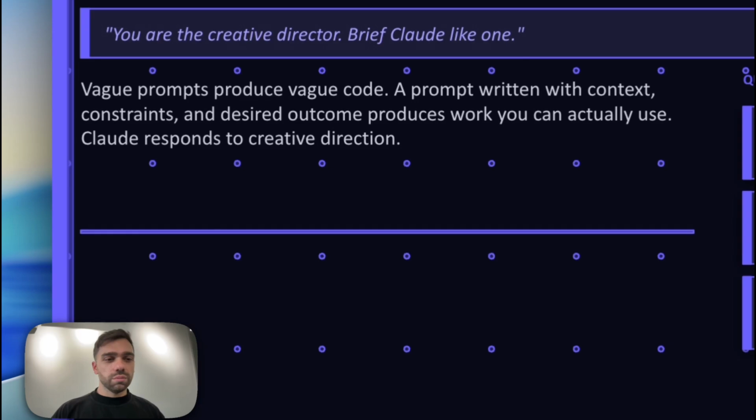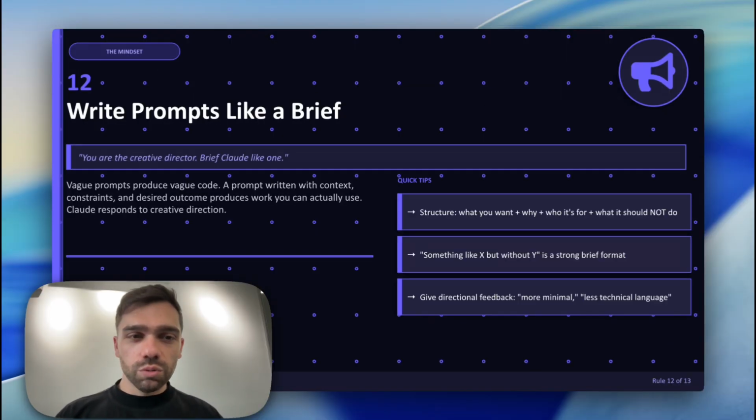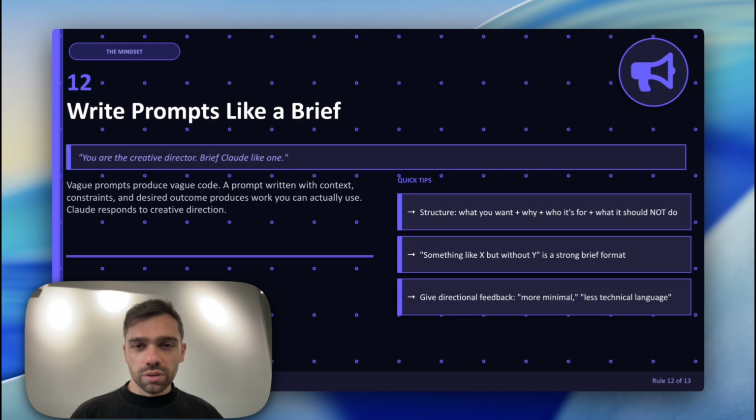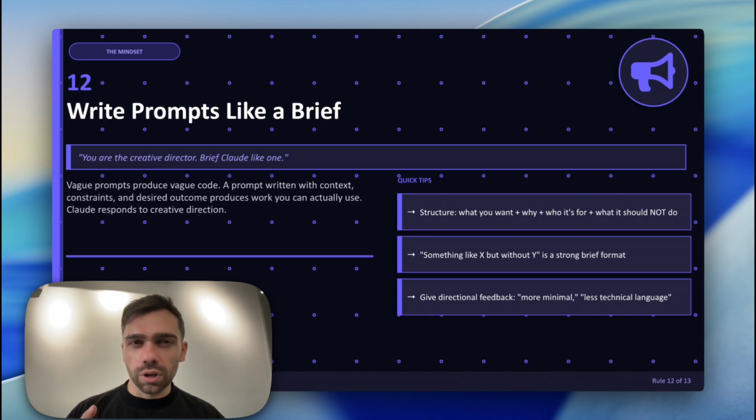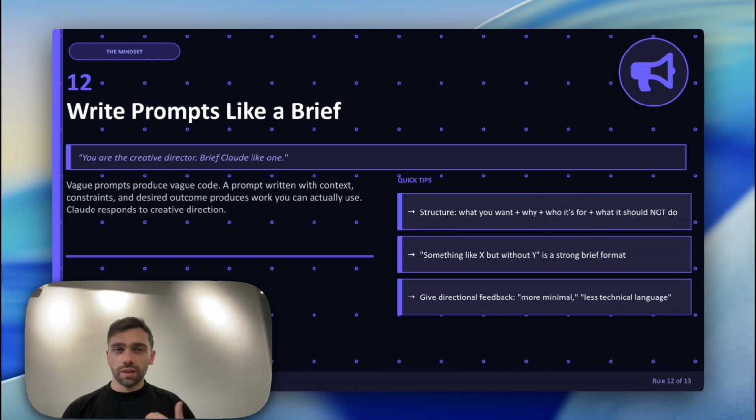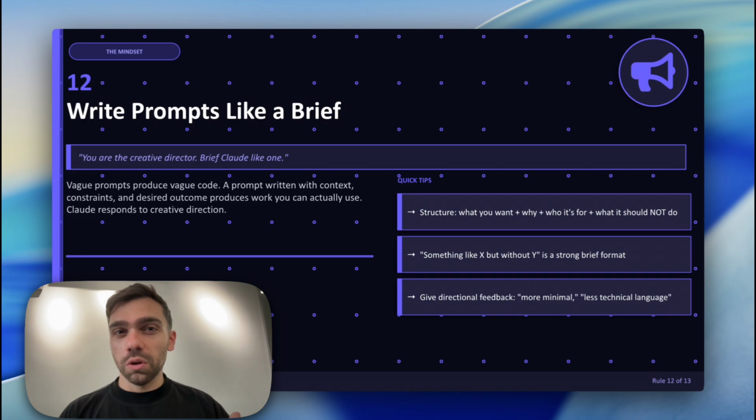Now, number 12. All right, so what do I mean by writing prompts as a brief? AI is smart, and it will do the things that you ask it to do. But if you're vague, it's going to go ahead and spend tokens on the surface level, like very low level brain, which is going to give you very low quality output. You understand? If your input is low quality, the output will be low quality. That means the work that it's going to provide you is going to be low quality.